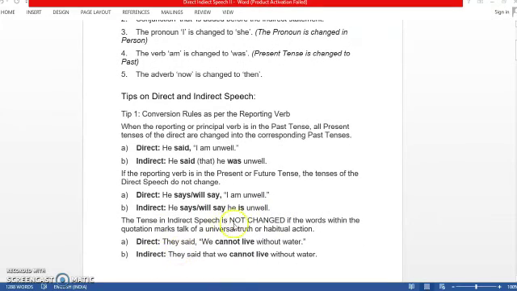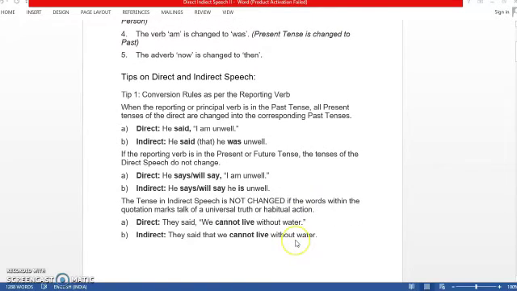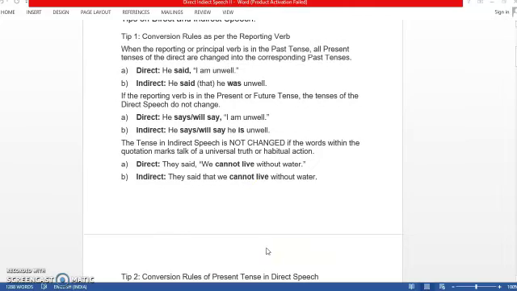Now, the tenses in indirect speech are not changed if the words within the quotation marks talk about a universal truth or habitual action, which do not change. Universal truth does not change, or habitual action. Now, just see this example. They said, "We cannot live without water." Now, if we change it to indirect, they said that we cannot live without water, because they are talking about a universal truth or a habitual action.